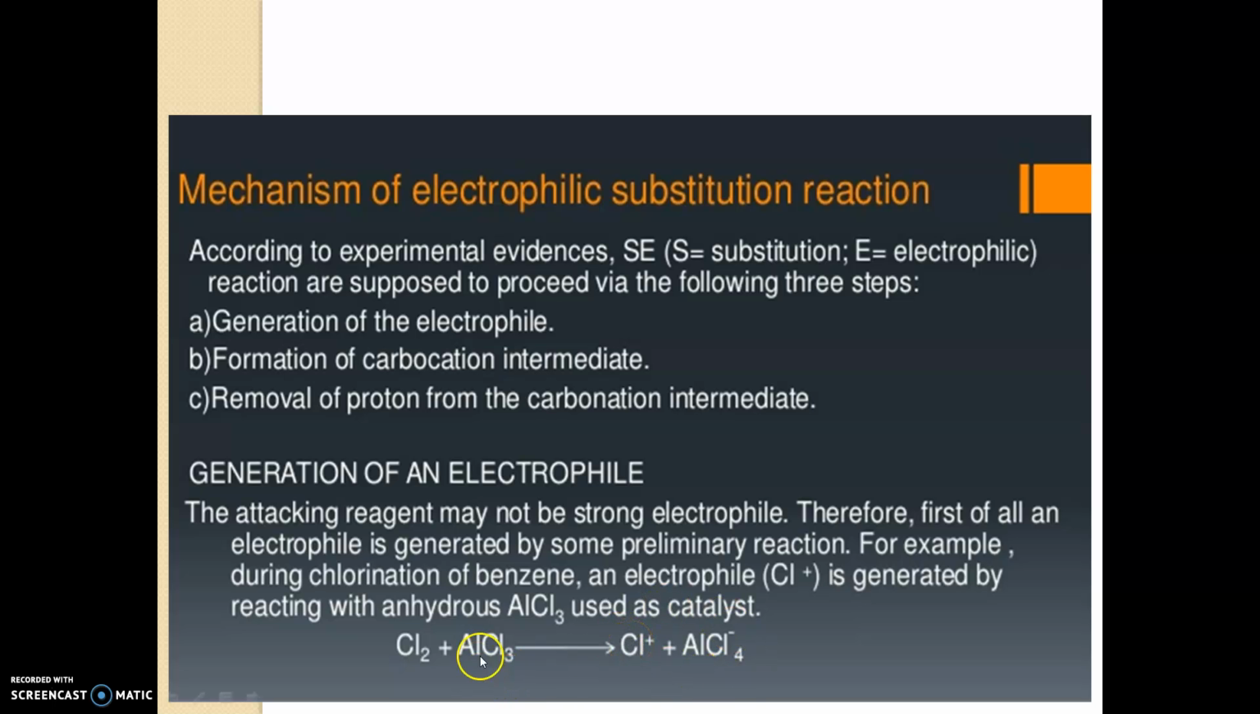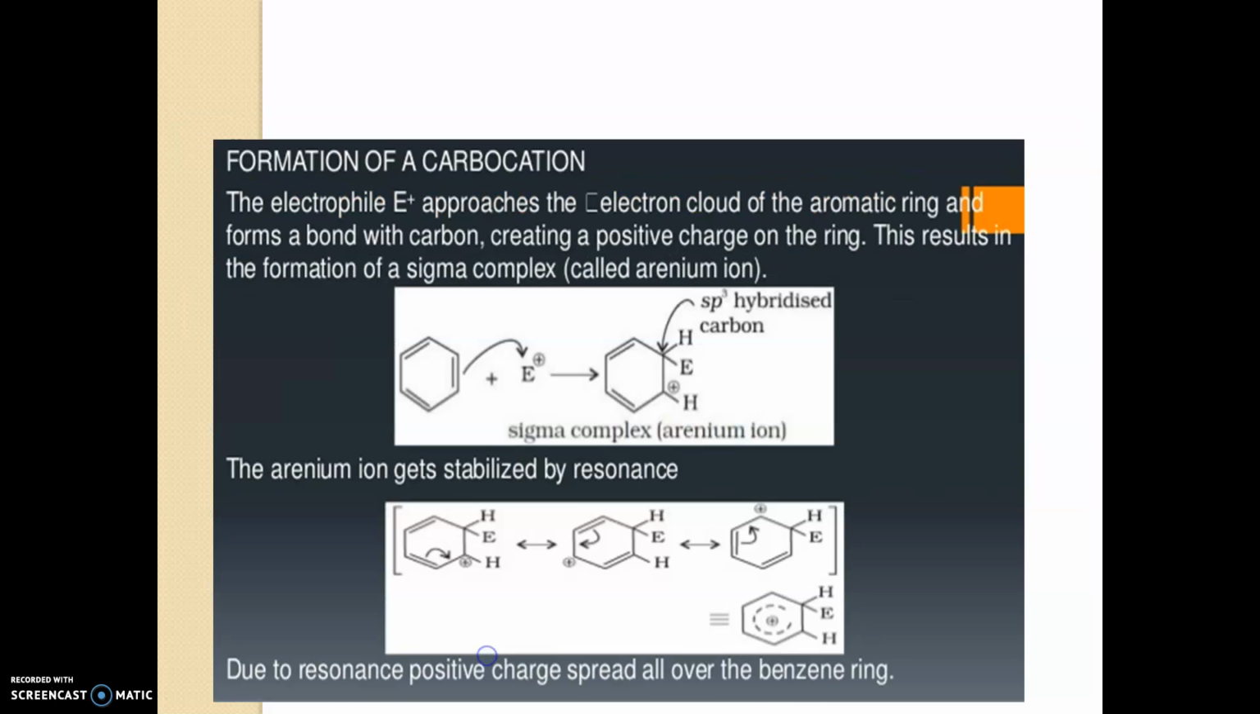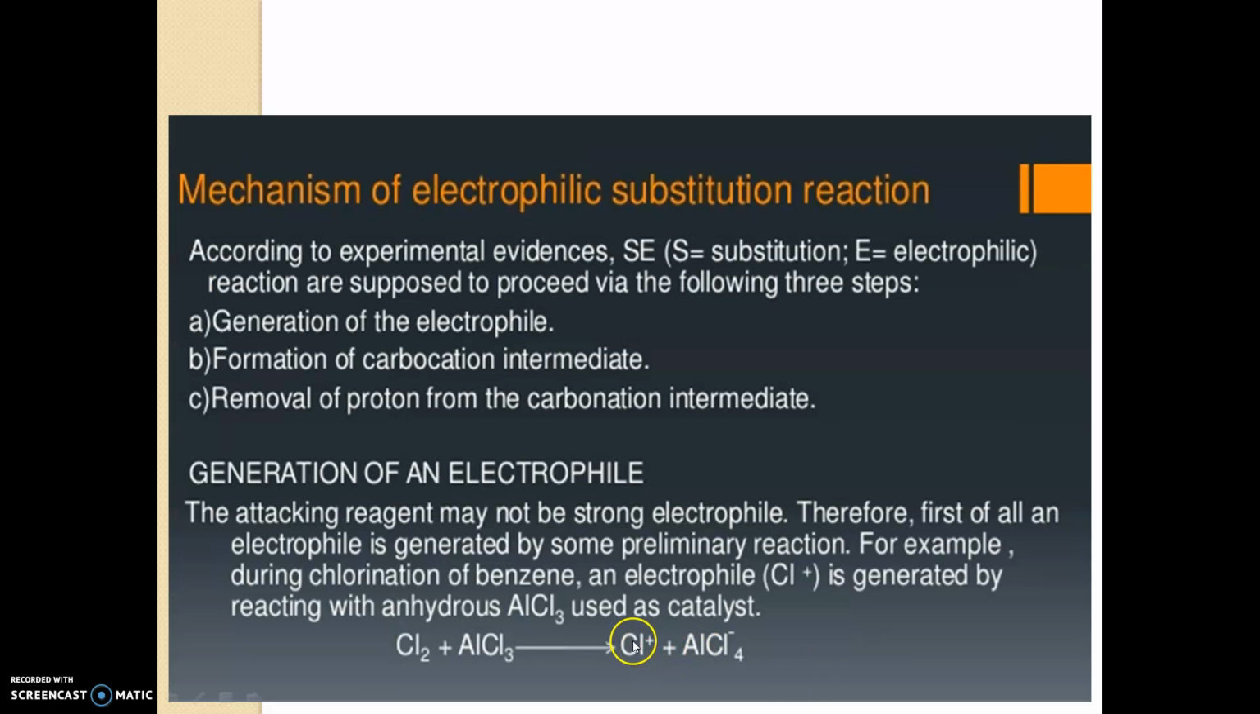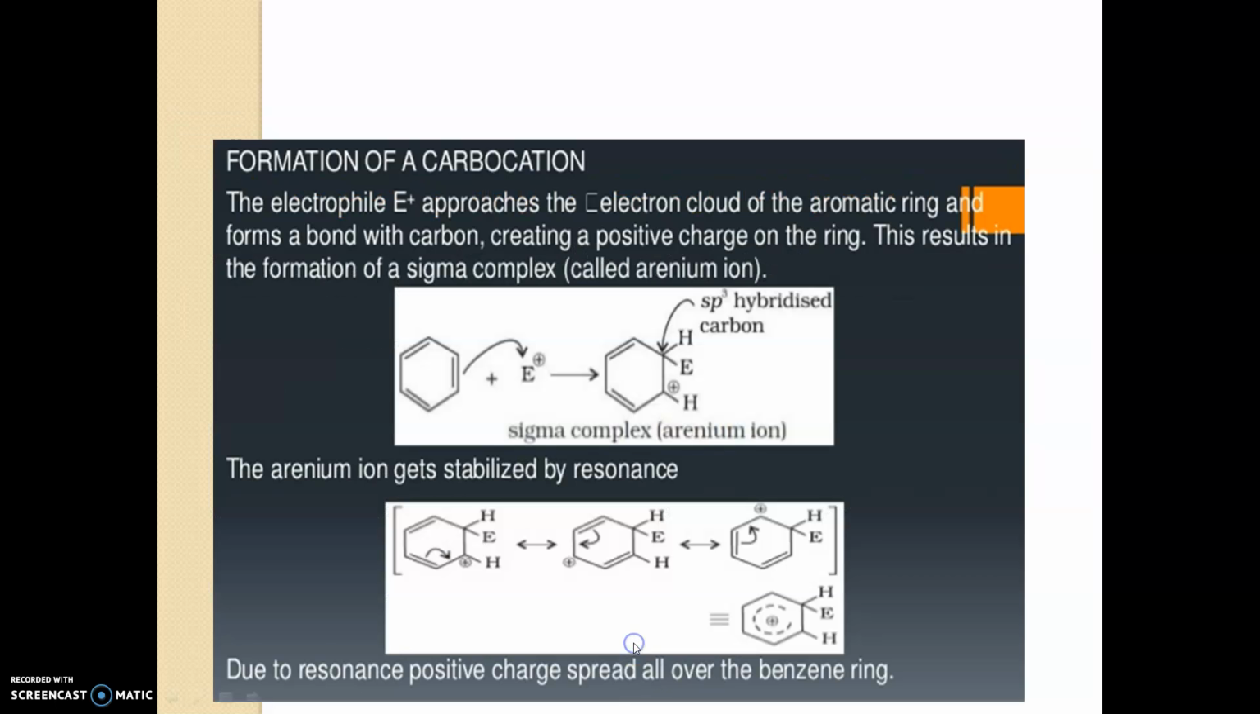The Lewis acid helps in the formation of the electrophile. If chlorine and AlCl3 react, it will easily give Cl plus. So this is our electrophile. So this is the generation of the electrophile.